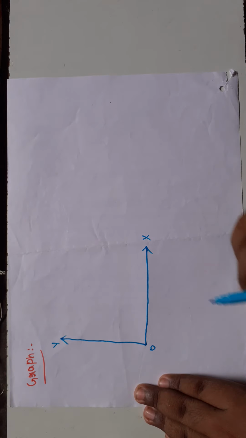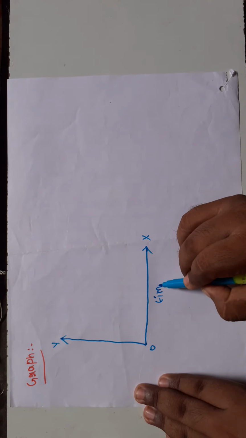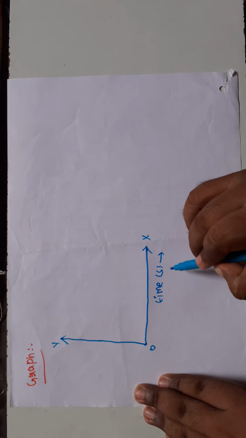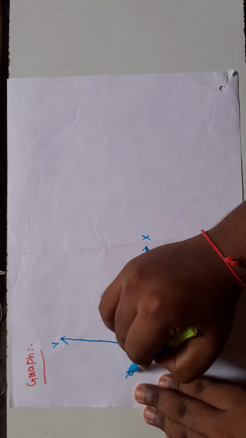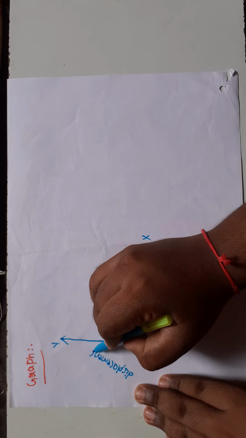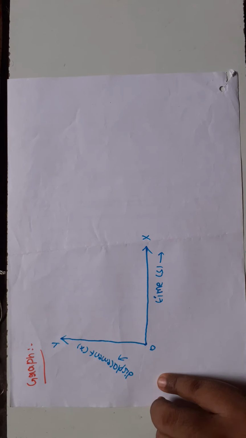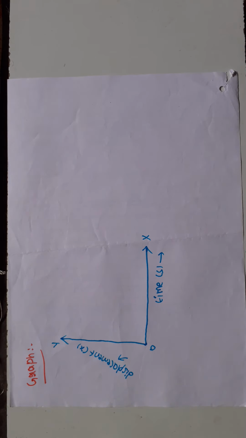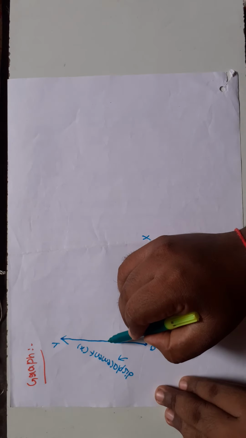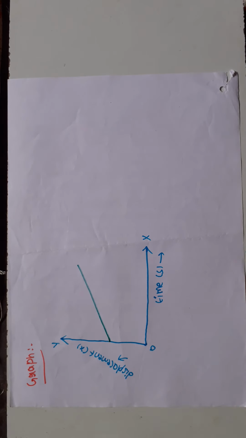This is the origin. Along the x axis I am taking the time, and along the y axis I am taking the displacement x. In that situation, I get a graph. For example, this is the graph.